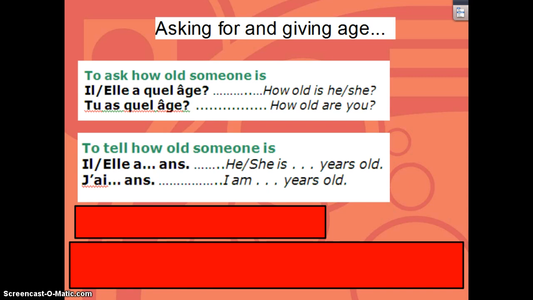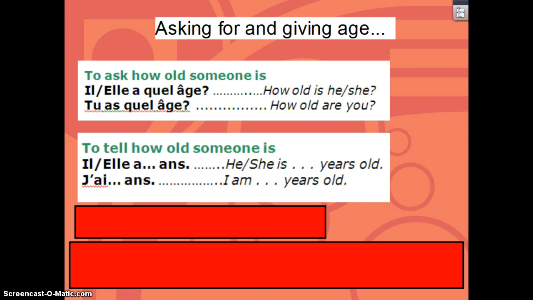Now if you switch that he to a she, all of a sudden you've got how old is she, which is elle a quel âge. And then if you remember your subject pronouns, you'll remember that tu right here means you. So whenever you want to ask you have what age, as in literally how old are you, you say tu as quel âge.